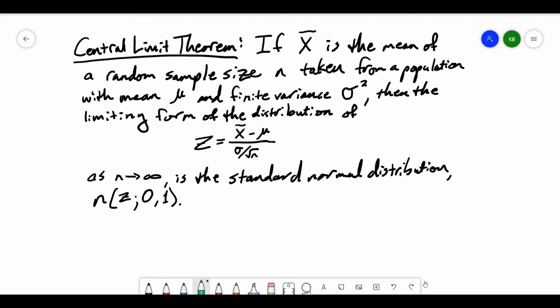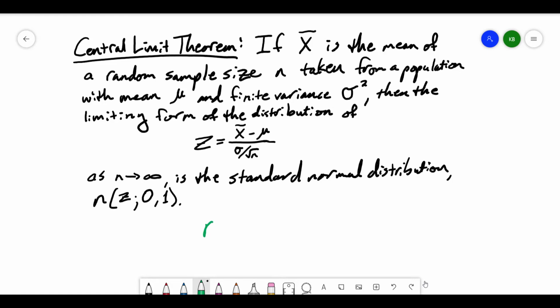So the underlying thing that's at work here is if we have a large enough sample size, then even if we don't know what this distribution actually looks like, we can successfully approximate it as normal. So a big question that might be in your mind is, well, what does it mean for the sample size to be large enough?